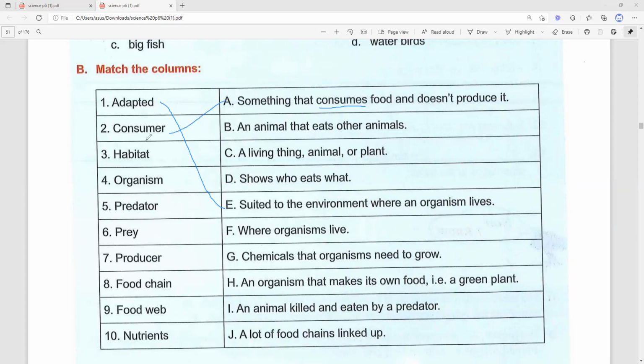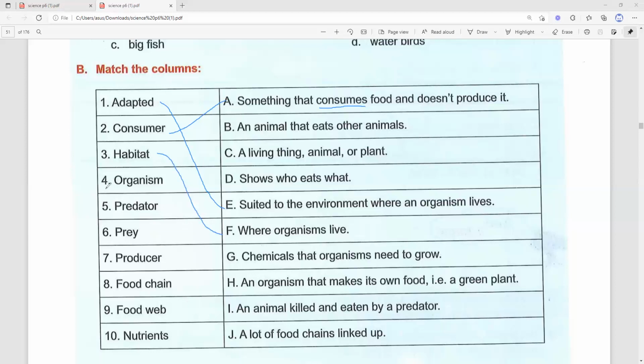Number 3, habitat. What is a habitat? Habitat, this is a place where the organisms reproduce and survive, right? Okay, so for habitat, our answer is letter F, where organisms live. Okay, if you say habitat, this is the place where the organism gets their food, where the organism stays for reproduction, where the organisms survive. Okay, so that is habitat where organisms live.